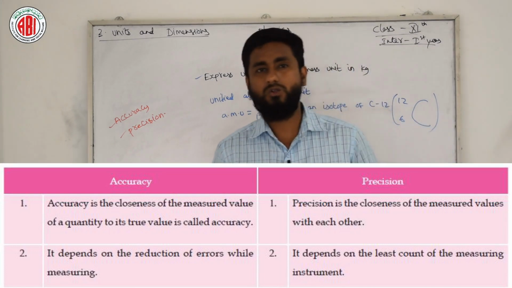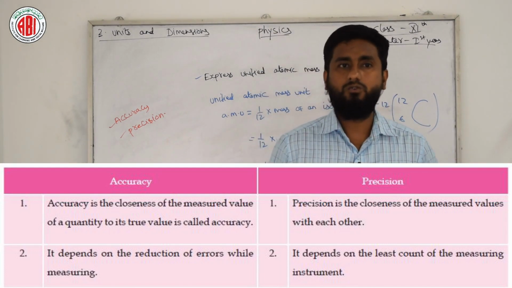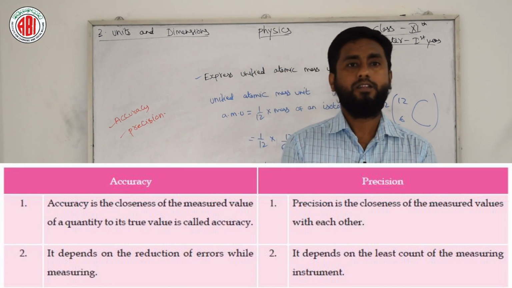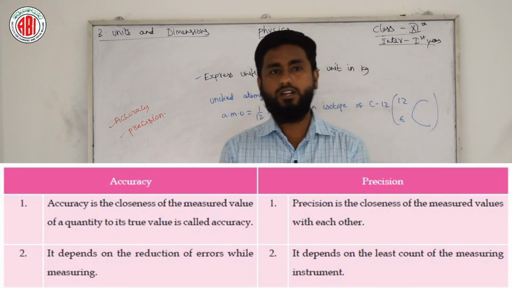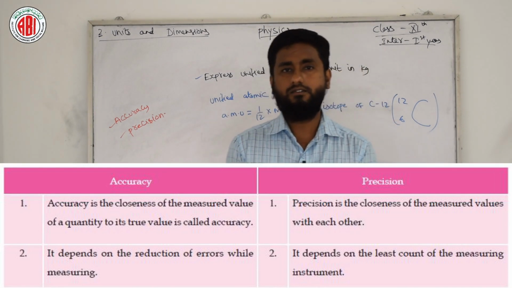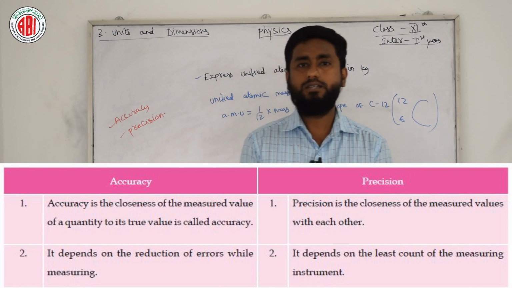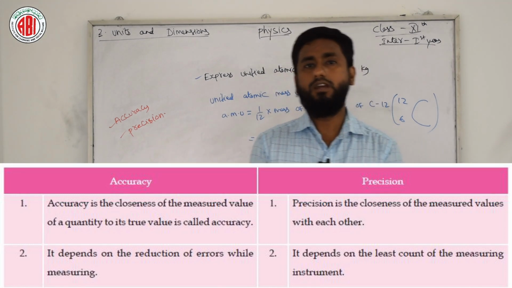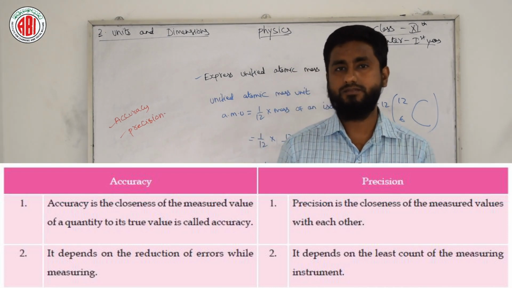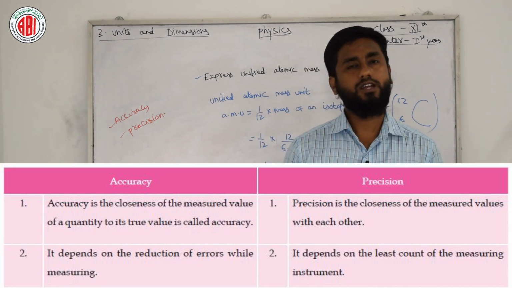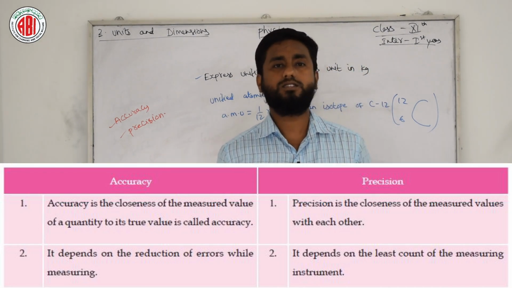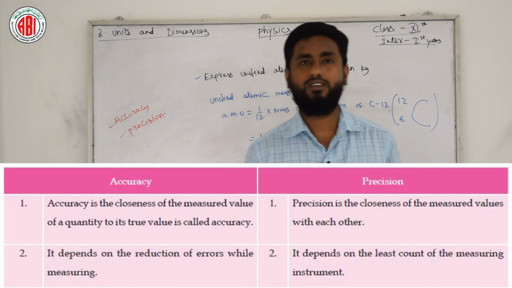Accuracy is the closeness of the measured value of a quantity to its true value. It depends on the reduction of error while measuring. Precision is the closeness of the measured values with each other. It depends on the least count of the measuring instrument. So you can see the difference between accuracy and precision. You can just read it and keep it with you.